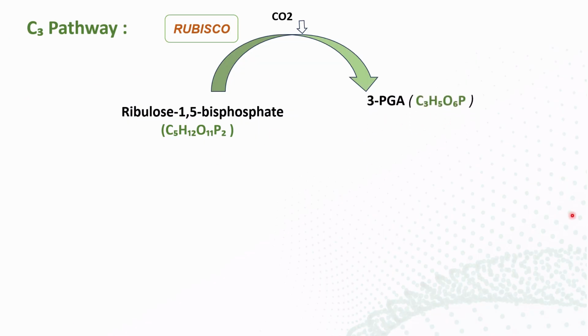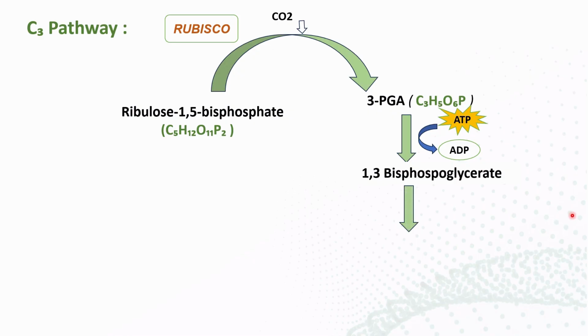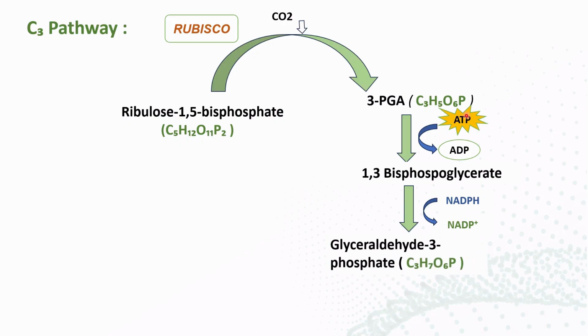This is known as carbon fixation. From 3-PGA, ATP is converted into ADP and gives a phosphate to form 1,3-bisphosphoglycerate, and then with the help of NADPH it forms glyceraldehyde 3-phosphate.